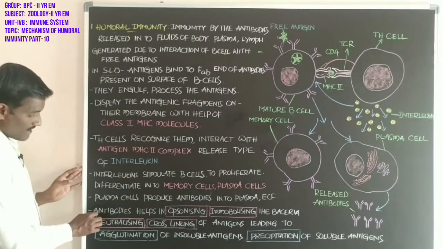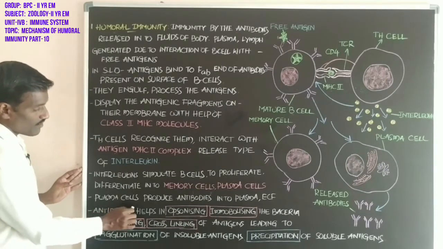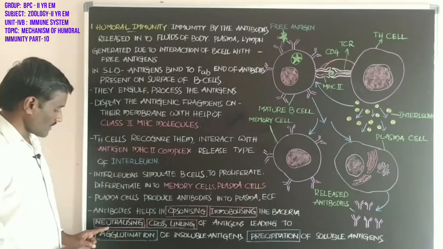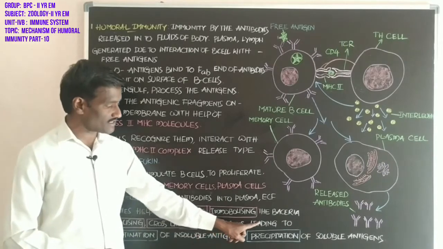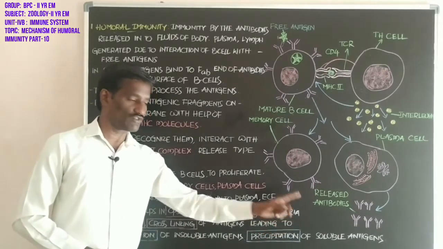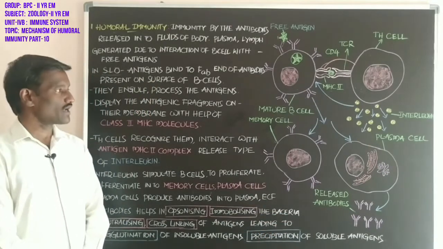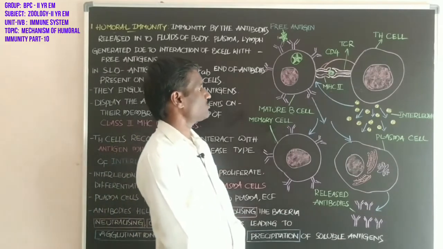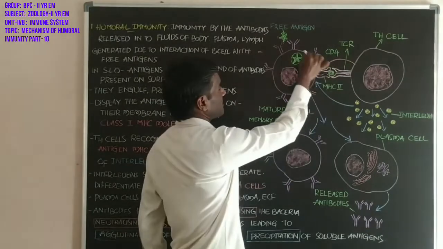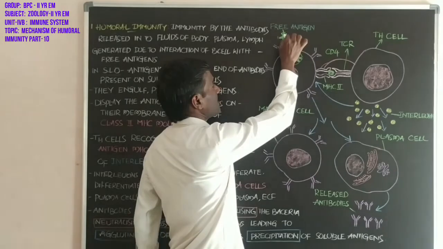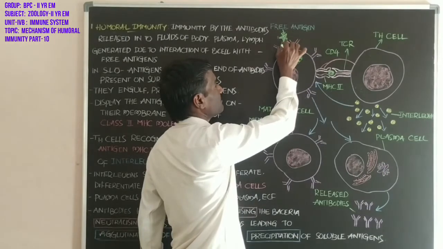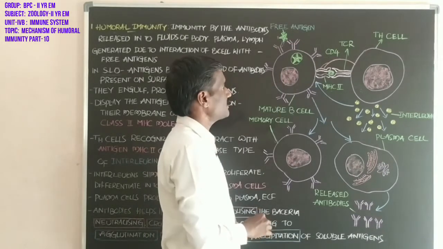Antibodies help in opsonizing, immobilizing the bacteria, neutralizing, and cross-linking of antigens, leading to agglutination of insoluble antigens and precipitation of soluble antigens. In this, firstly, this is the B cell with the antibody. The B cell surface consists of antibodies. These antibodies bind with the antigen with the help of the Fab, fragment of antigen binding.